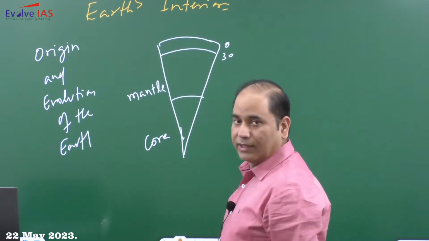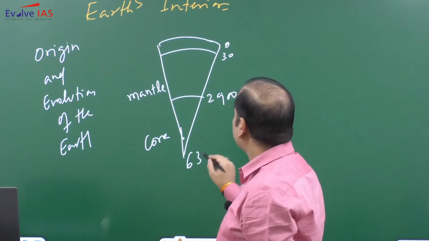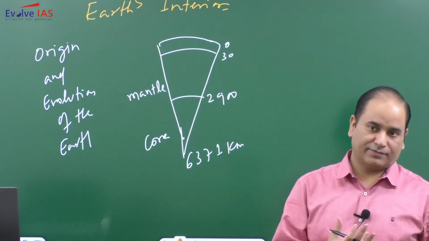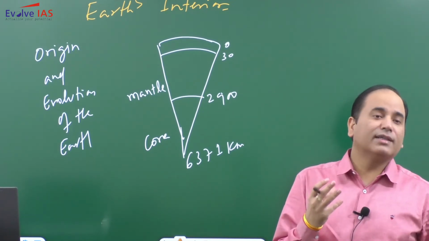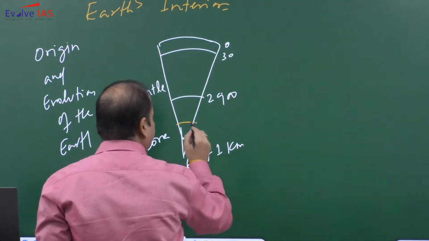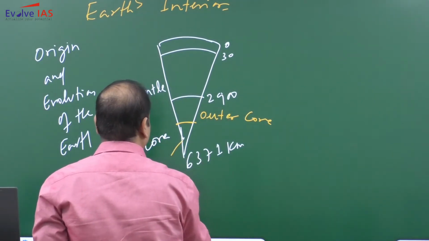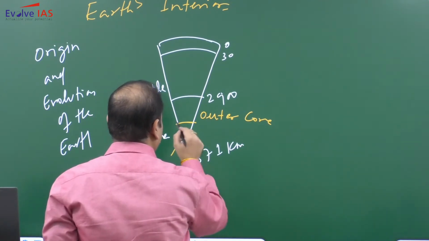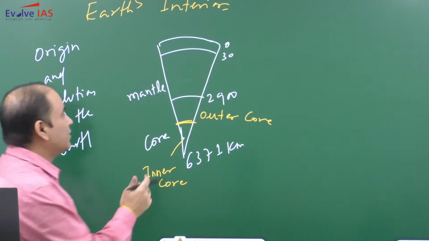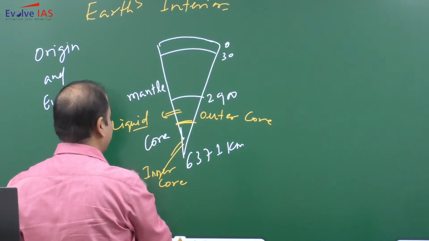Roughly, the crust is up to 30 kilometer. The mantle is around 2900 kilometer. The core is around 6400 kilometer. Now, core is in which state? So core is not having one single state. So we have a division, like inner core and outer core. Now this outer core is in which state? This outer core is in liquid state and inner core is in solid state.